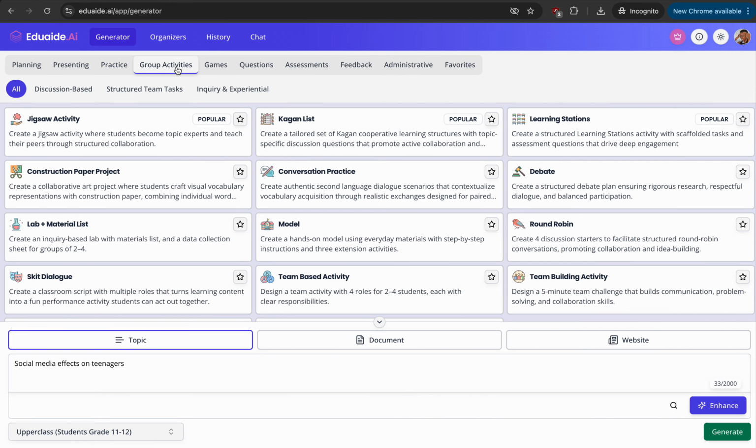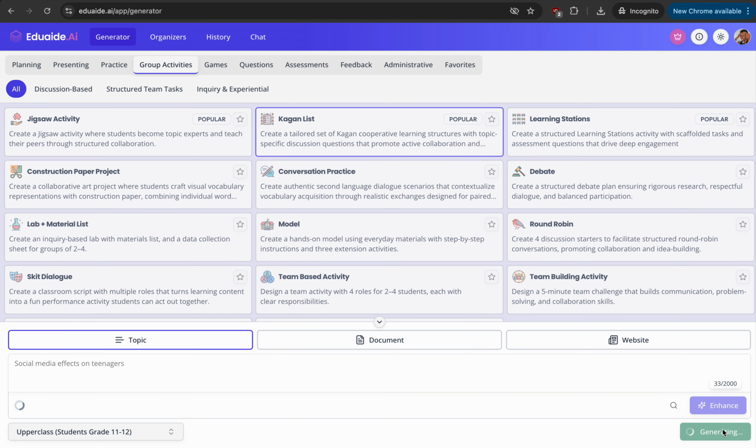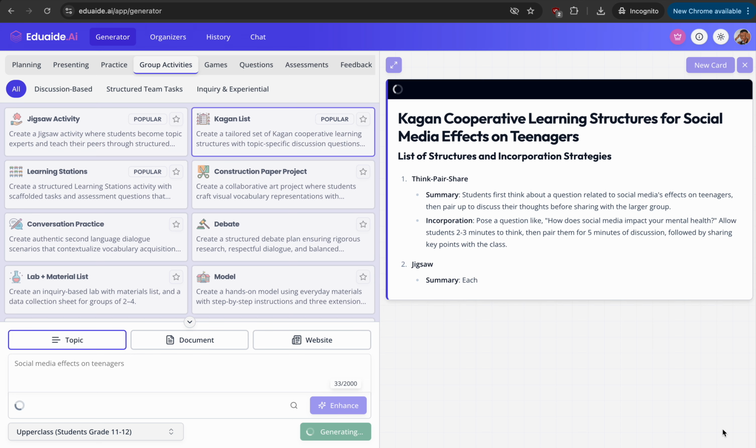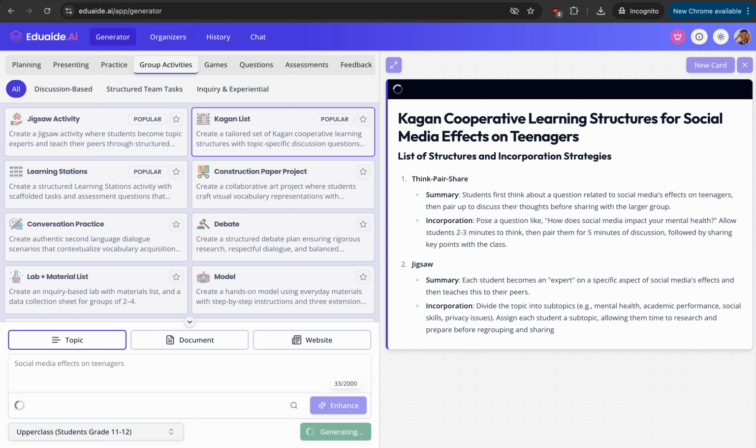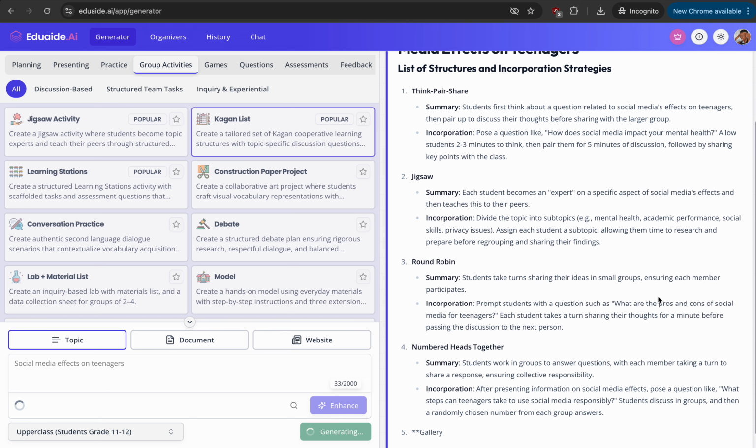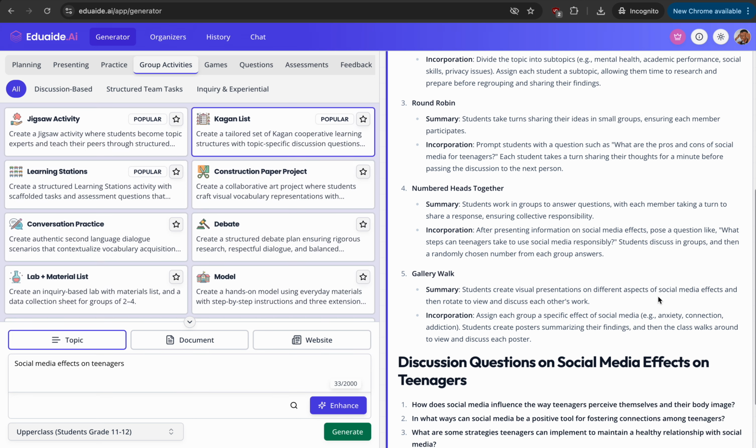Let's take group activities. Let's look at the Kangen list and let's see if this works. Interesting. So these are different ways that you can use the Eduaide.AI, and I'm sure you're going to agree with me that this is actually an AI tool that is every teacher's must.